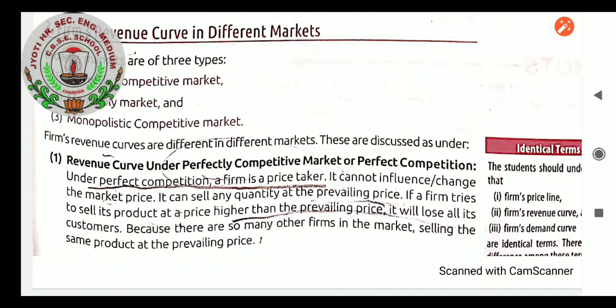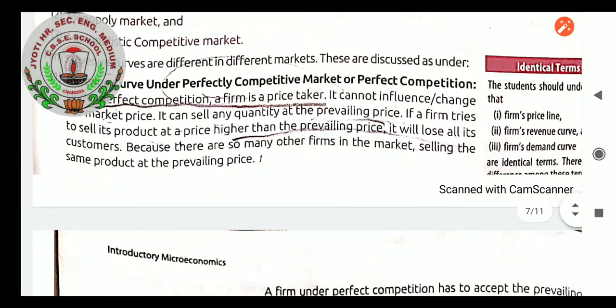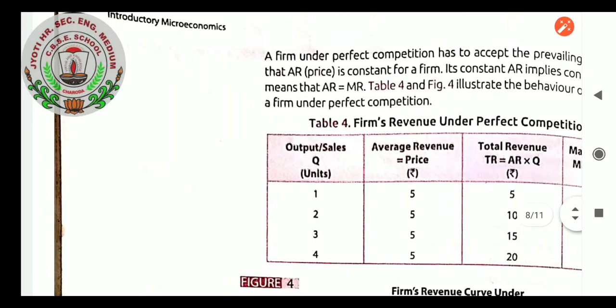Like cold drinks, Coca-Cola, whatever the cost they are having, the same Mirinda and Pepsi also have to have the same competitive price. So that is perfect competition, students. It cannot influence or change the market price. It can sell any quantity at the prevailing price. If the firm tries to sell its product at a price higher than the prevailing price, it will lose all its customers because there are so many other firms in the market selling the same product at the prevailing price. A firm under perfect competition has to accept the prevailing price.